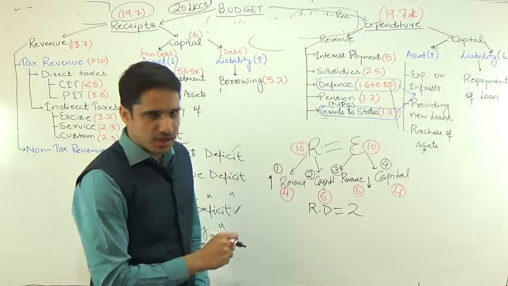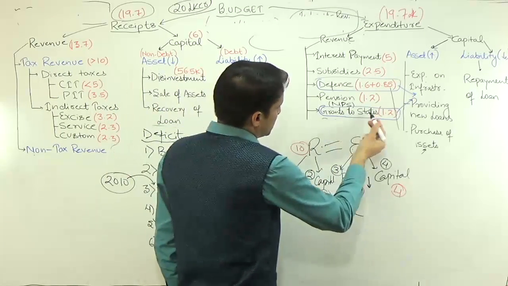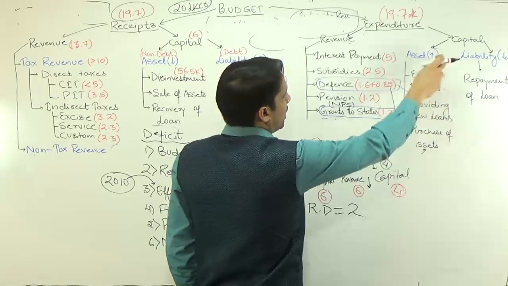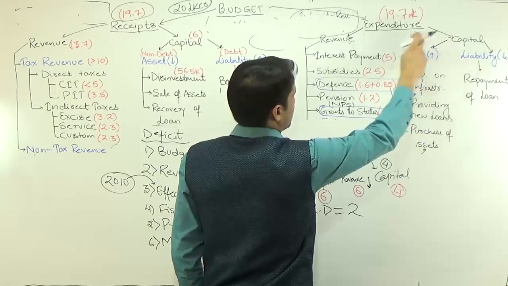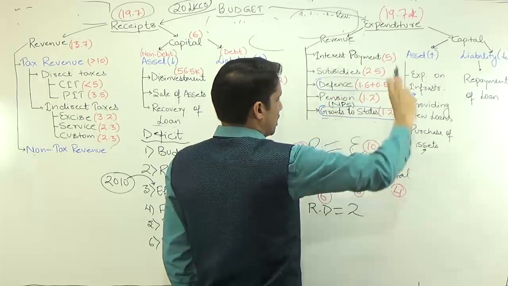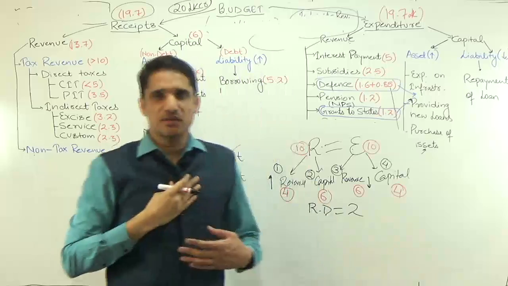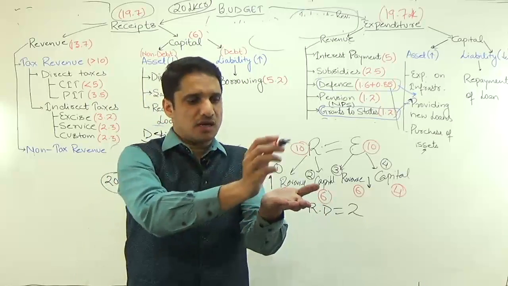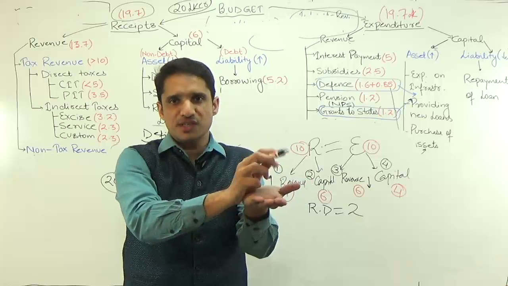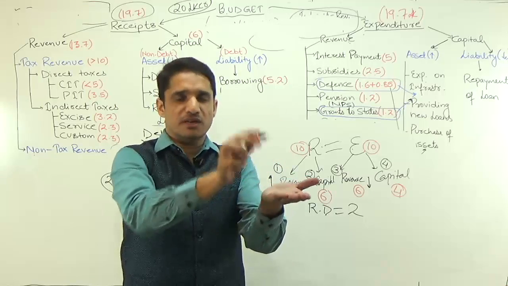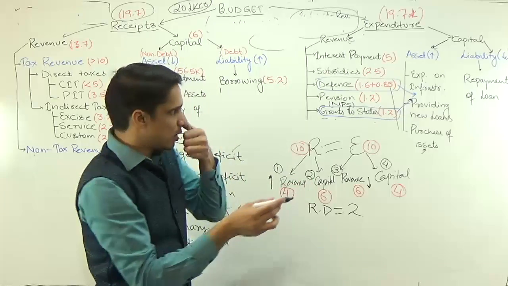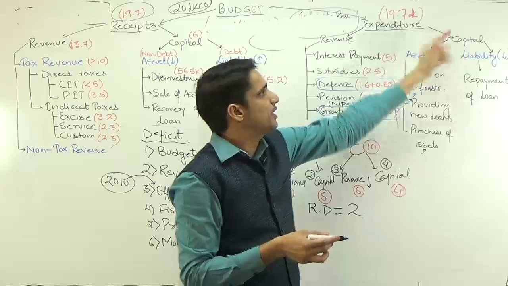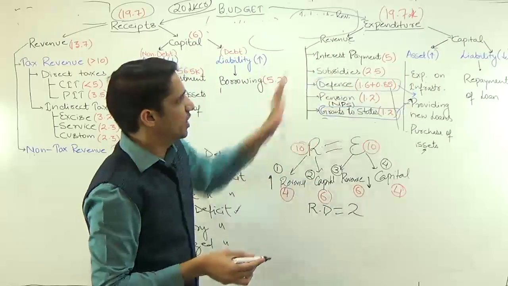And what they said is that some part of these grants to states is being utilized by states in the form of capital expenditure. We discussed MGNREGA. If the union government is giving some grants under MGNREGA and the states use them for purchasing some assets or creating some infrastructure, then the union government is saying that component should be counted under capital expenditure and not under revenue expenditure.